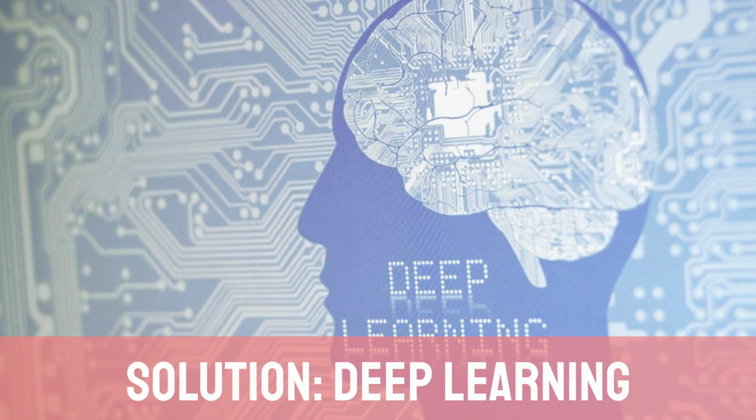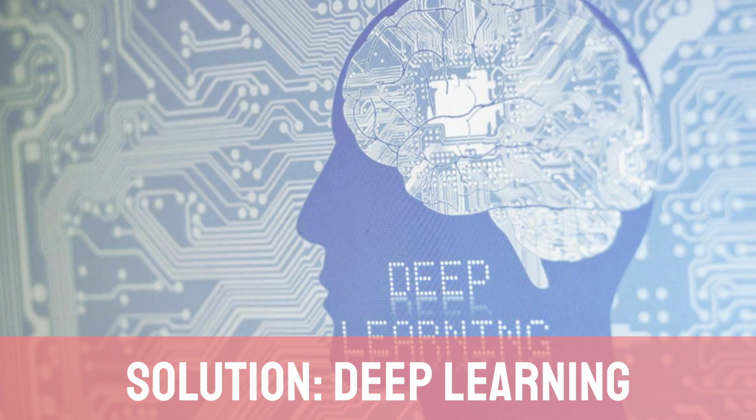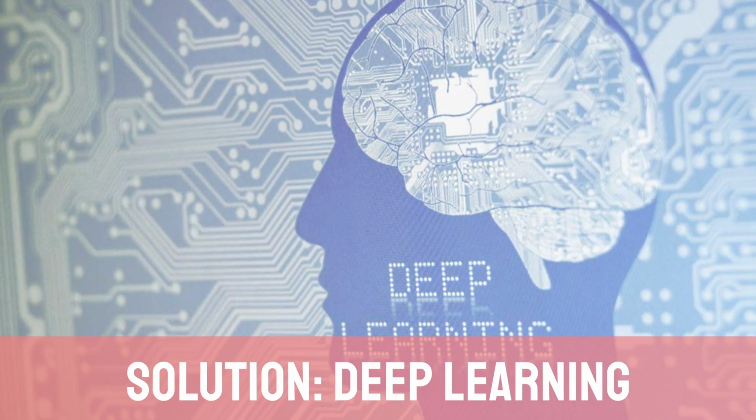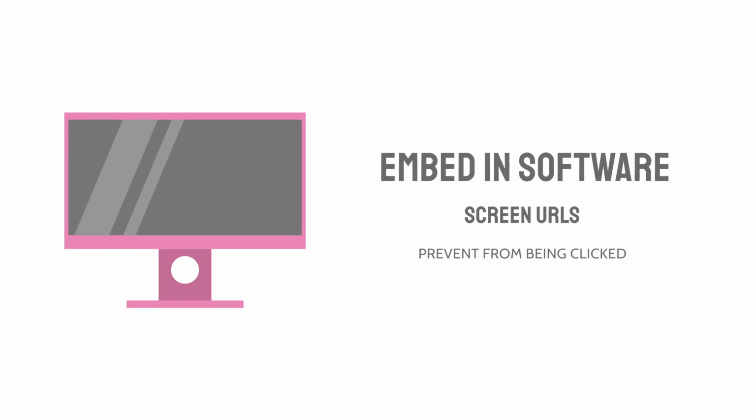The objective of this project is to implement a deep learning model that can navigate all of these nuances and detect malicious URLs. If successful, our team's machine learning model could be embedded into software to block malicious URLs before they can be clicked.